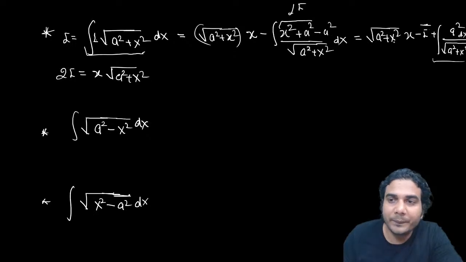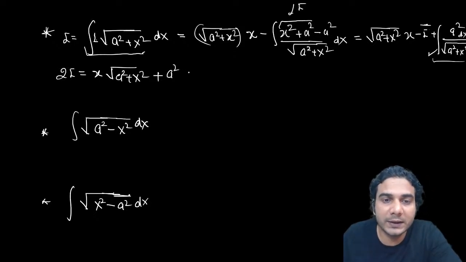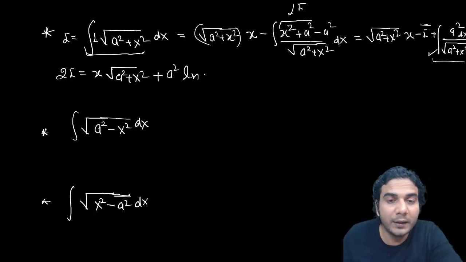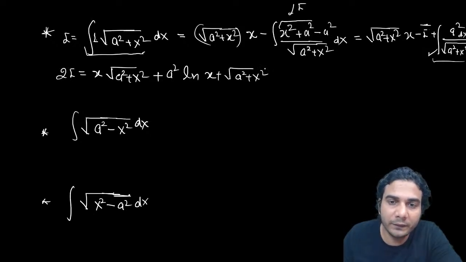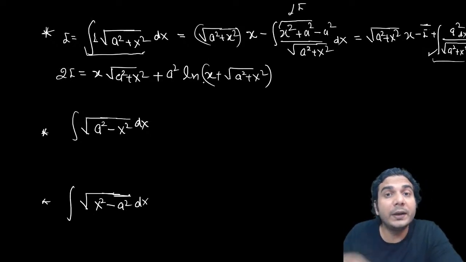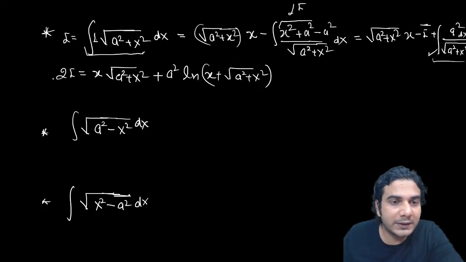And this is nothing but the same integration which we did in the previous slide. A square into integral of 1 upon under root of a square plus x square was what? ln of x plus under root of a square plus x square. So second term will be the same that we did earlier. Now just divide by this 2.